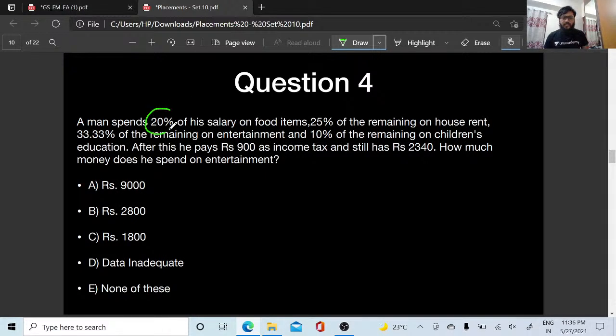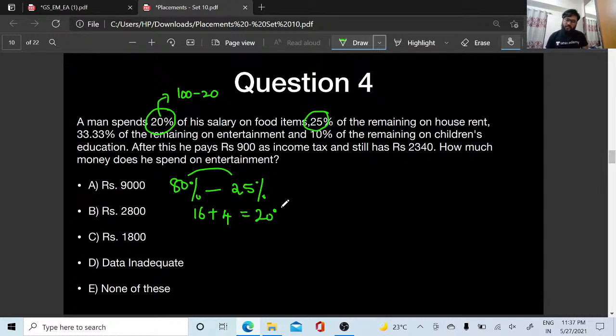He's spending 20% of his salary on food items, then 25% of the remaining. So he's spending 20%, so starting it will be 100 minus 20, so he's left with 80. In 80%, 25% of 80: 8 twos are 16, plus 5% of 80 is 4, so 16 plus 4, 20%. Now 80 minus 20, he's left with 60%, right?